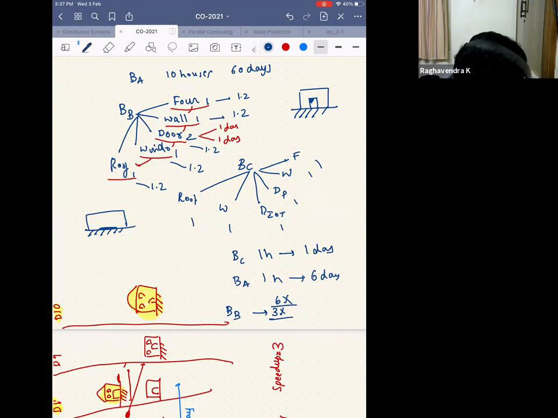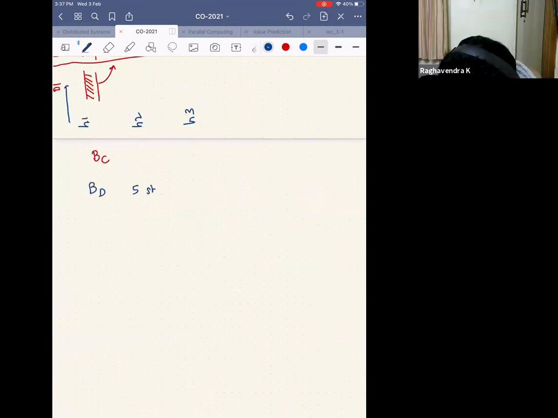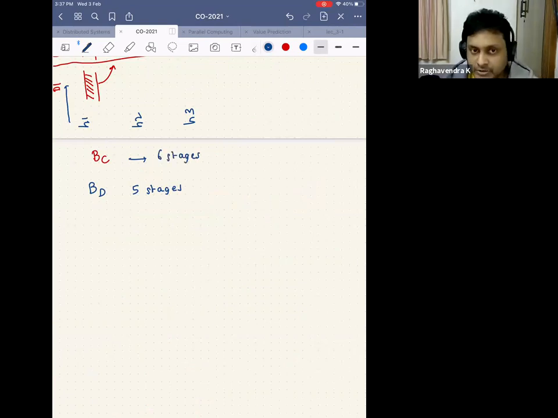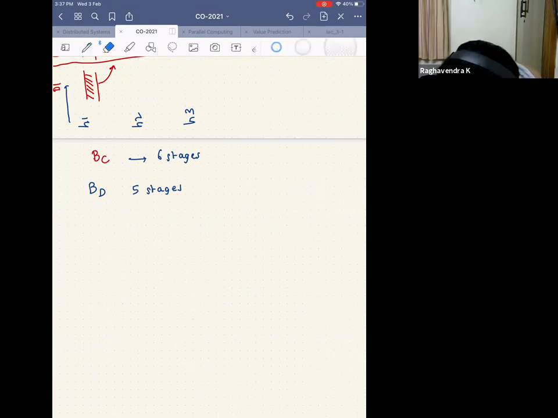But builder D, say he still has 5 stages. Builder C came up with 6 stages because he split the door, but builder D had a constraint that he cannot split the way the door is laid, so he still has 5 stages. What did builder B have?